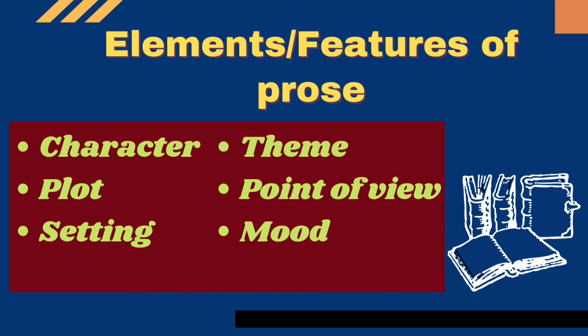Okay, so character refers to the people or animals in the story. A story generally describes their interaction. It includes whatever happened in their life, whatever is going on with them or in their relationships, and the changes they undergo. Plot is what happened in the story, or the sequence of events. Setting is when and where the story takes place. Theme is the lesson or message of the story. Point of view relates to the person narrating the story.